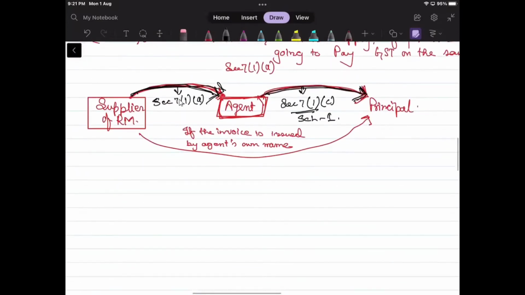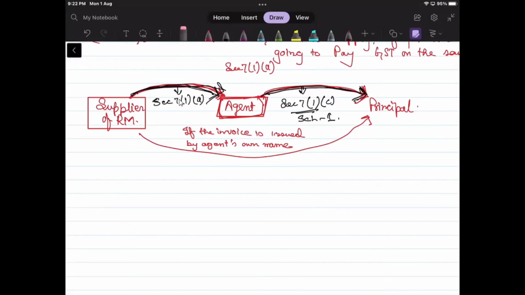Now just reverse the situation. Shivam, if the supplier of raw material is not transferring it to the agent's name, then it won't be a supply. Then the agent's supply to principal will not be considered a supply, but the agent's services to the principal will fall under supply. It will be for a consideration only, right? Whatever service he will be providing to the principal.